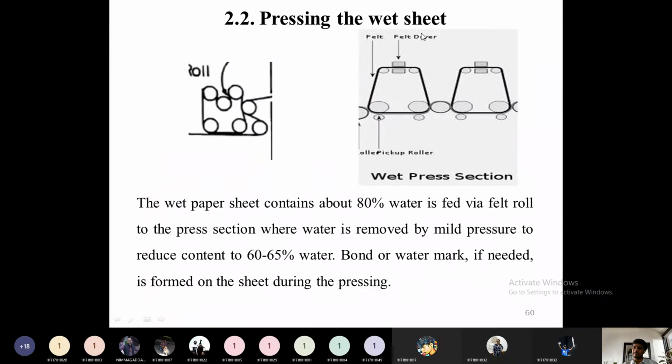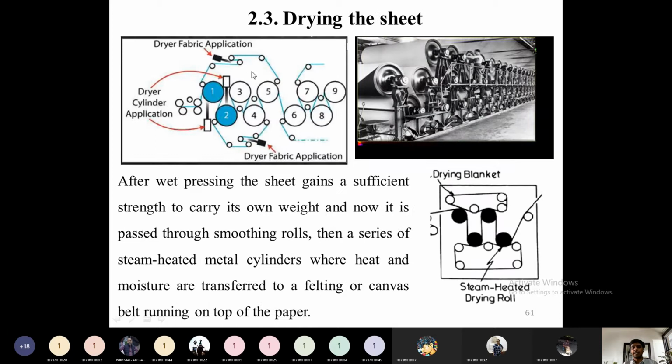Then the next step is pressing the wet web. Afterwards, the felt rolls will be there. These are called felt rolls. The sheet will be passed through the felt rolls, which apply certain pressure on that sheet. By applying that pressure, the water content will be reduced to less than 60%, or 60 to 65%. Then the remaining water content will be removed by using drying rolls, or heated rolls, or steam heated rolls.